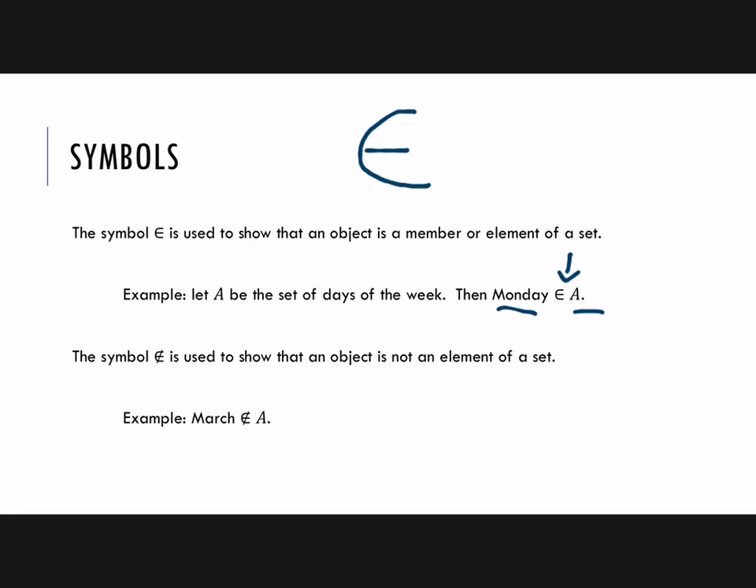The symbol, kind of that E with a slash through it, is used to show that an object is not an element of a set. Okay, so you write your E symbol, slash through it means not an element. So March is not an element of set A because set A was the set of days of the week.